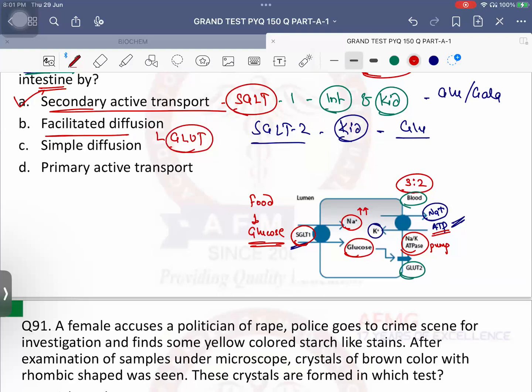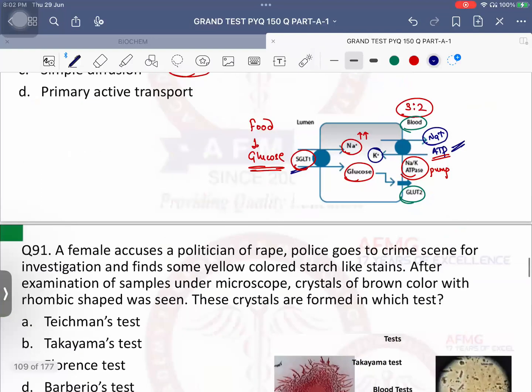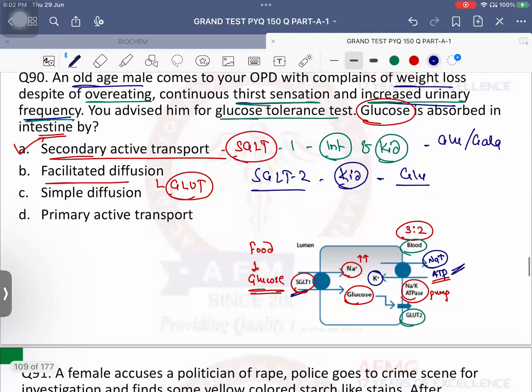Simple means no need of any transporter, it will cross the membrane directly. Facilitated diffusion needs someone's help, someone's support. Okay, so that is facilitated diffusion. That is glucose. No issues with this, anybody? The sodium potassium pump will be an example of primary active transport because it is itself using ATP.